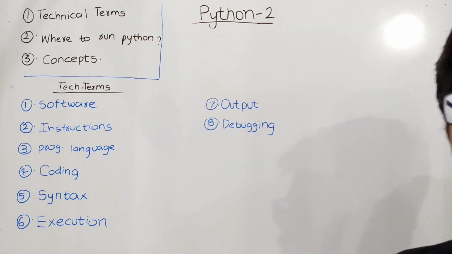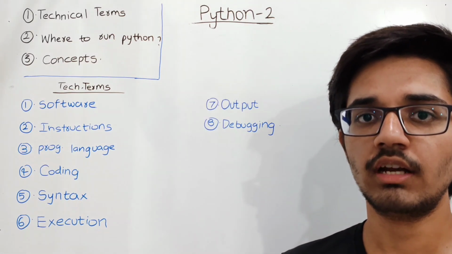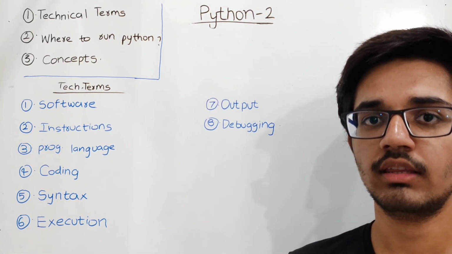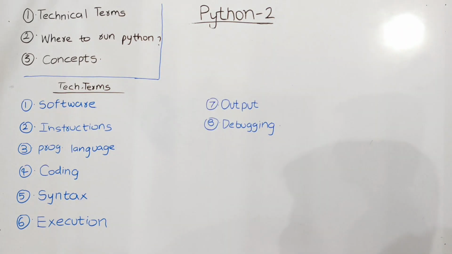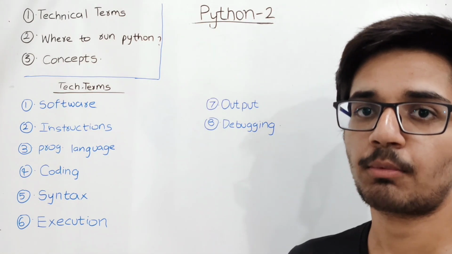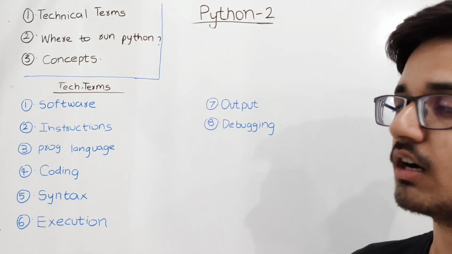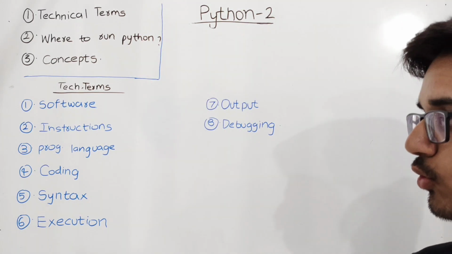Programming language. We humans, how are we able to have a conversation with one another? In the same way, when we try to communicate with computers, we need a programming language. And what is meant by coding? The process of writing these instructions is called programming or coding.